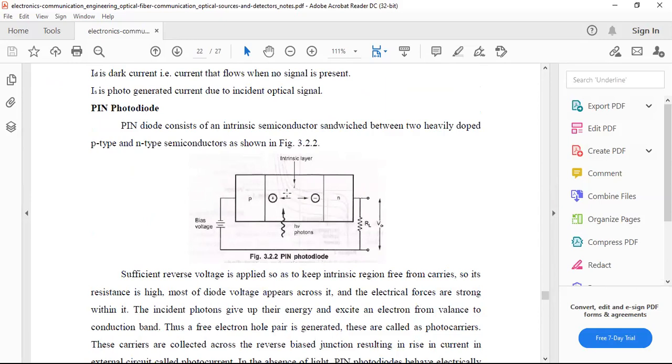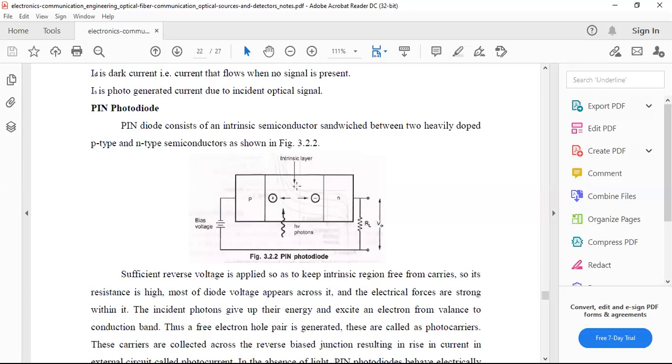In the p-n junction, at the junction material, an intrinsic layer is added. At the middle of the p-n junction, the intrinsic layer is added. That is the difference between the p-n junction diode and the pin diode.